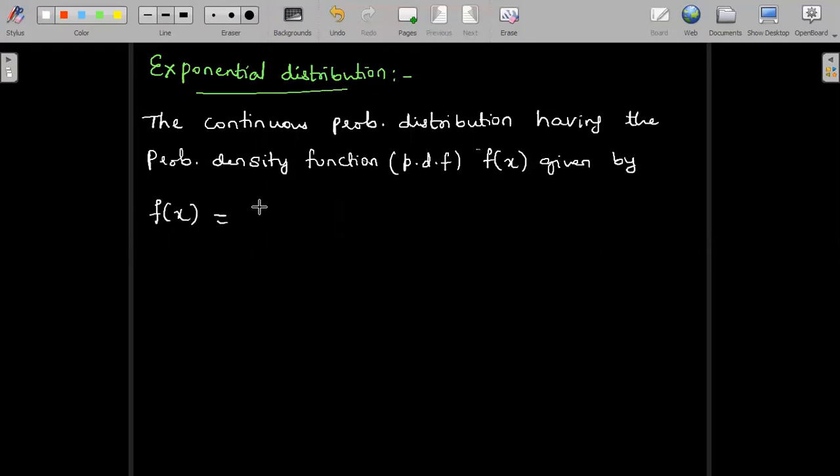So it is defined as alpha into e power minus alpha x in the range x greater than 0 and 0 otherwise.